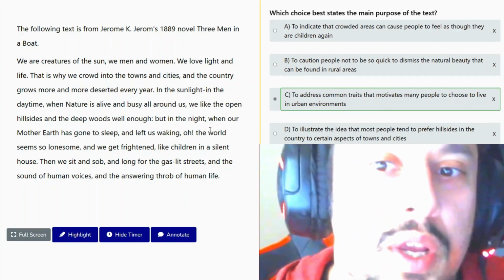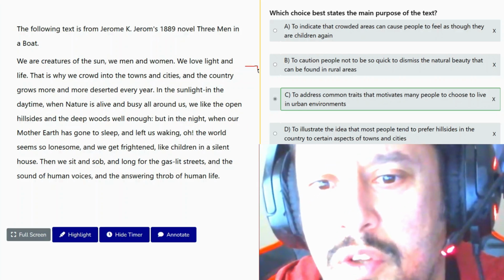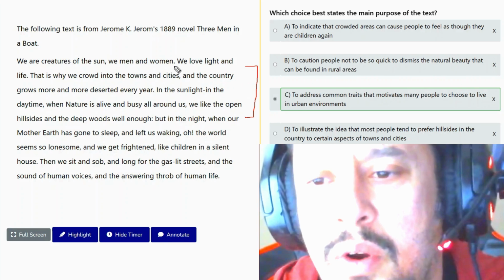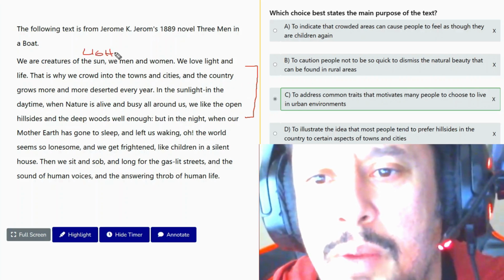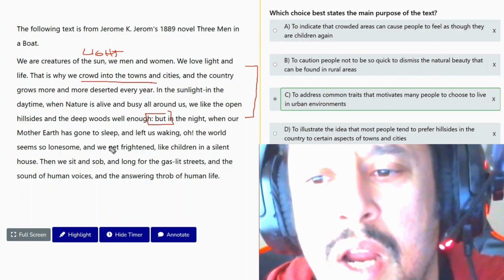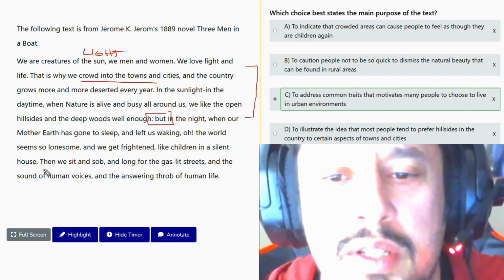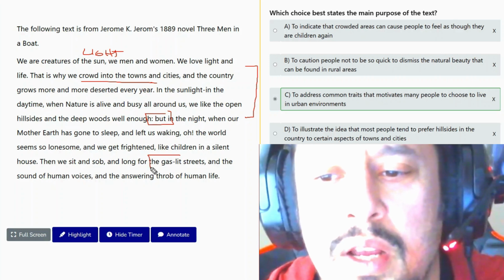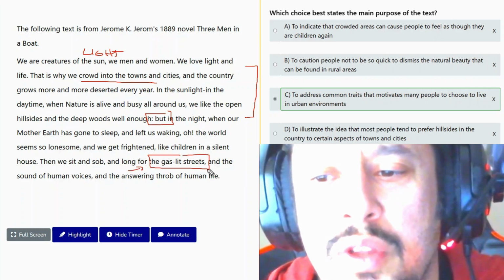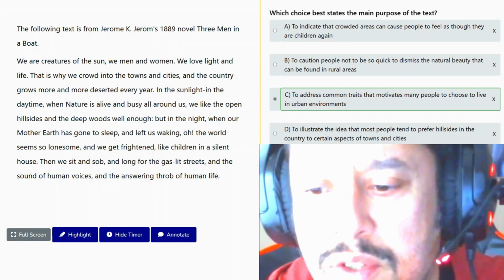What is the common trait? The light, right? The first half of the text, or the first three quarters, is about us living in the light, why we love the light, why we live in cities. And then we have but here. Oh, the world seems so lonesome, and we get frightened like children in a silent house. We sit and sob for gaslit streets. This is usually found in cities as well at this time period. So we'll go with answer C.